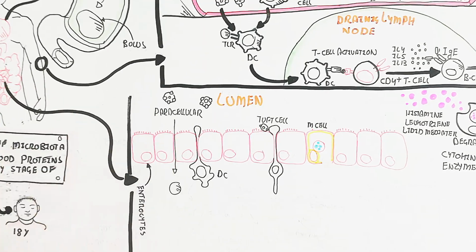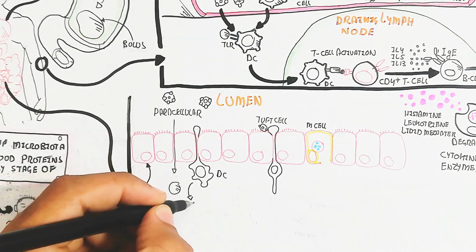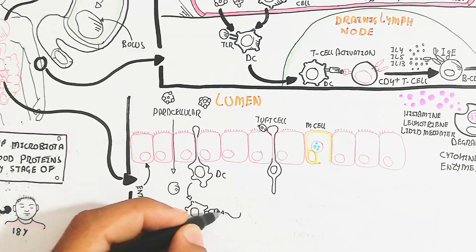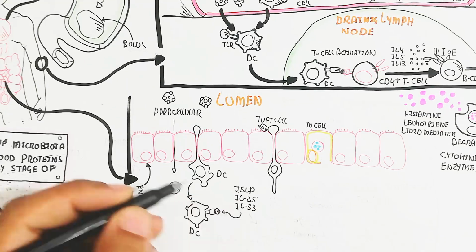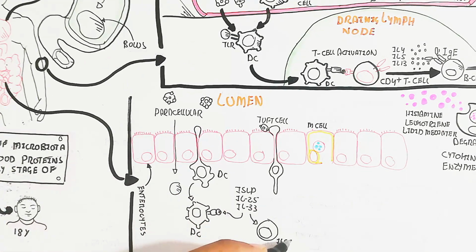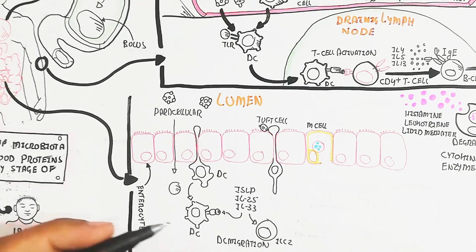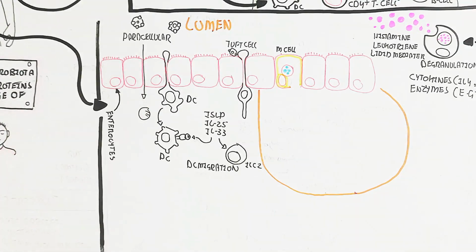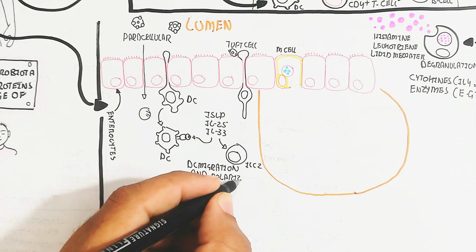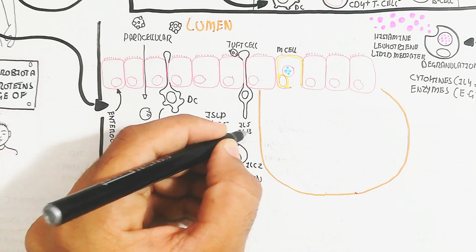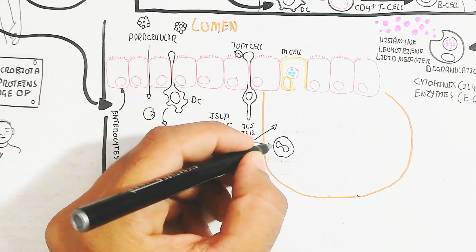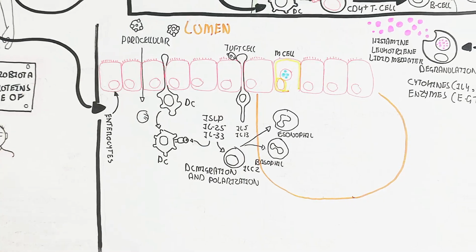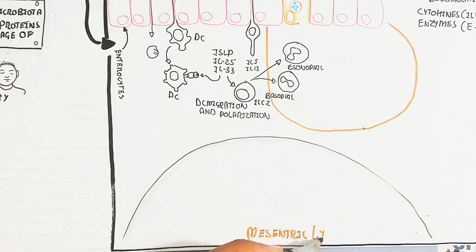On the other hand, it will also trigger the immune response, while the dendritic cell will be activated after recognition of the antigen as a food allergen to produce TSLP and interleukin 25 and 33, which activate the ILC2 cell to activate the basophil and eosinophil. This basophil and eosinophil will go to the infection site where the inflammation will occur, and in this way it will produce interleukin 5 and interleukin 13 through the ILC2 cell to recruit the eosinophil and basophil.